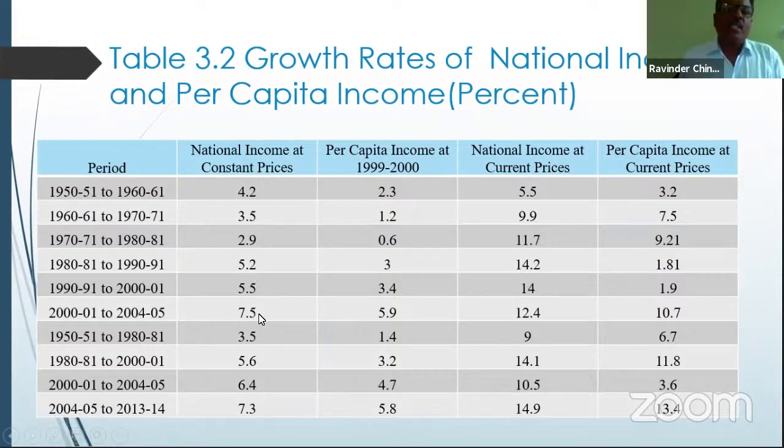That is a 7.5% growth rate that we achieved, and a reasonable, noticeable and sustainable growth was achieved in per capita income, 5.9% by the year 2004-05. After that, it is the highest growth rate recorded in our economy.